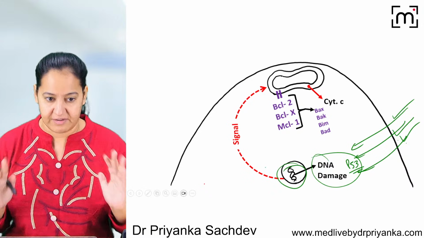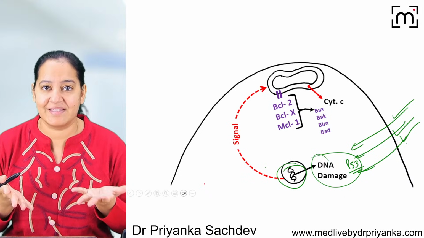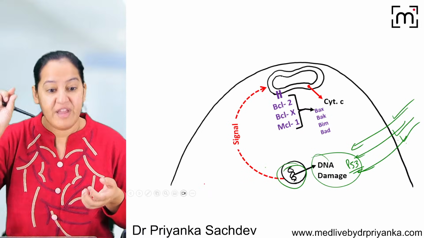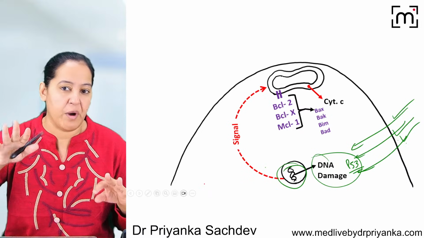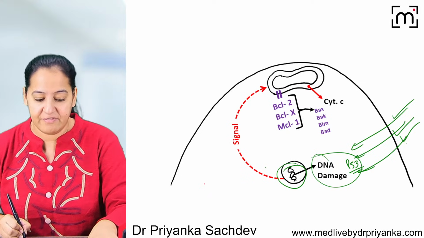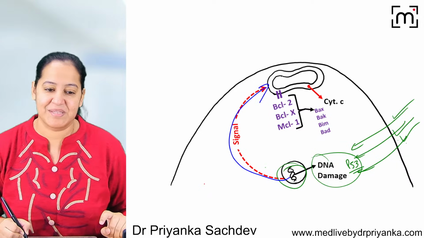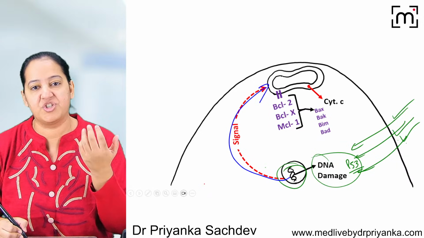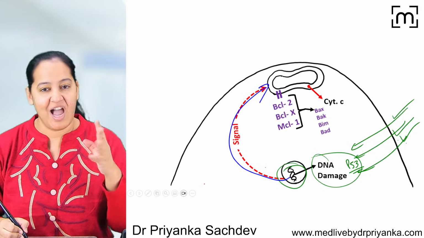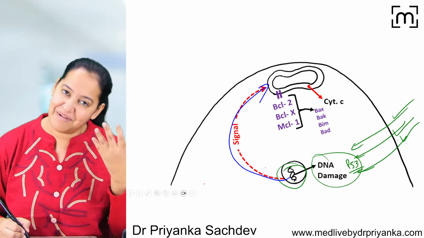Now this cell cannot survive, because the nucleus is the main thing in the cell. The nucleus is damaged, the DNA is damaged, the cell cannot survive. We have to kill the cell. We have to ask the cell to commit suicide. You are no more required because your DNA is damaged. So here the DNA will give the signal to the mitochondria: please commit suicide, please start the initiation of the process. I'm no more functional. P53 tried to repair me, but I am unable to get repaired. I am damaged beyond it.